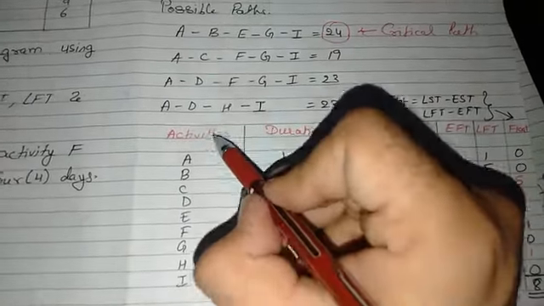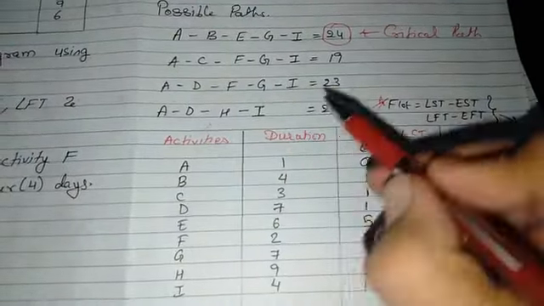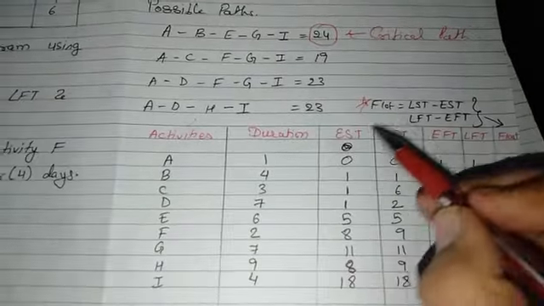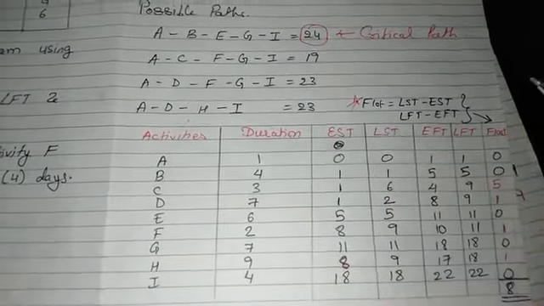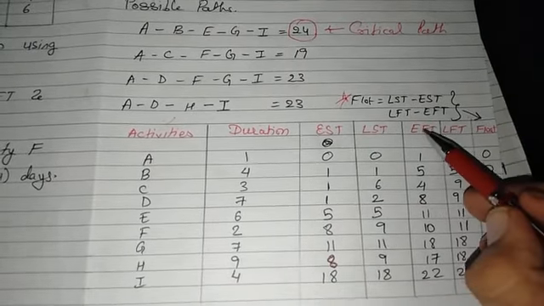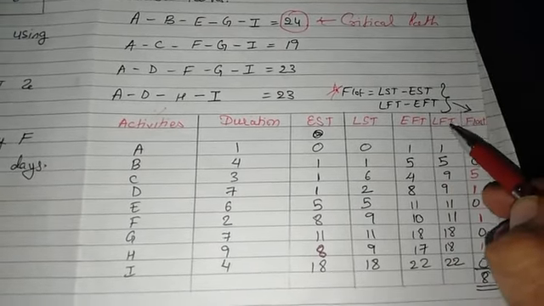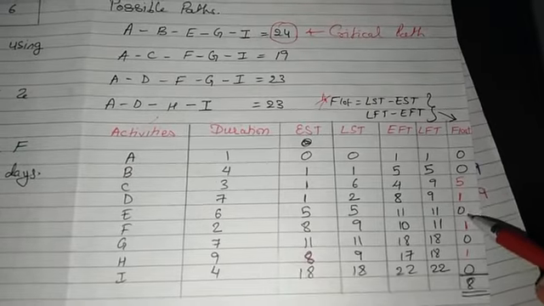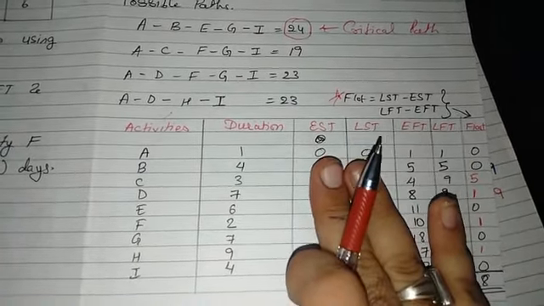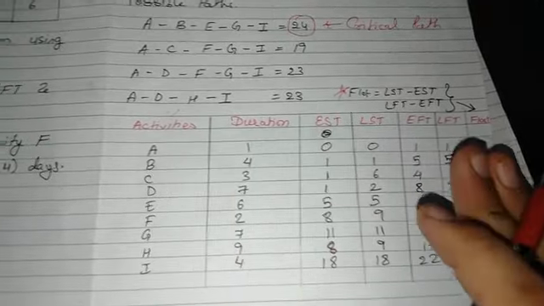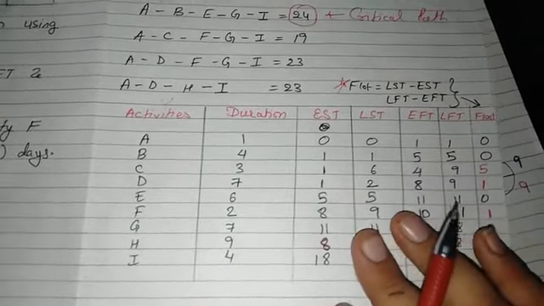First of all, we need to prepare a table. First column would be activities, then duration, then all the 4 times, that is early start time, latest start time, early finish time and latest finishing time, and then there would be float. You can find it out by any two times also, but for your simplification I had done everything.